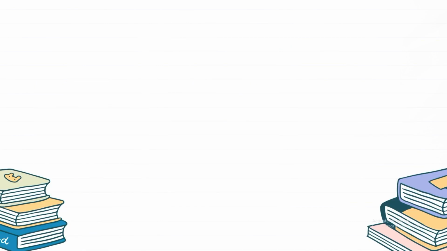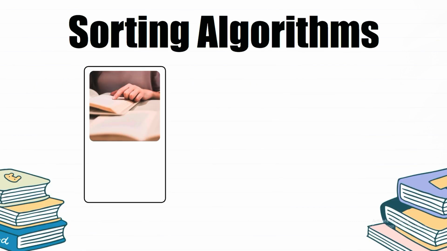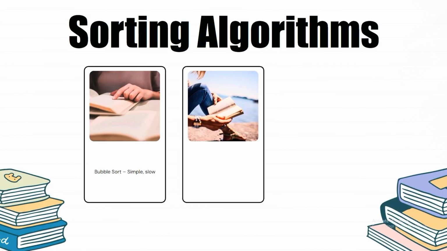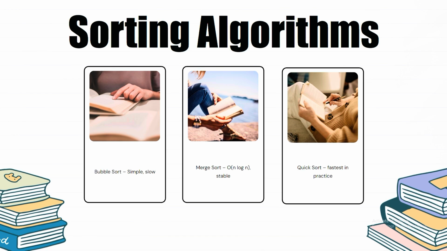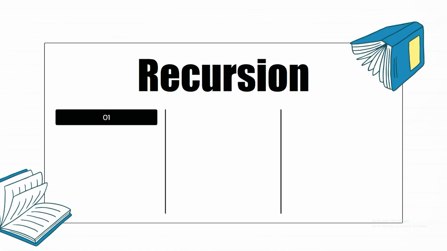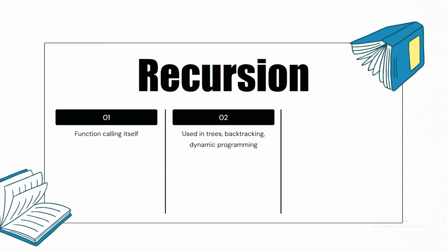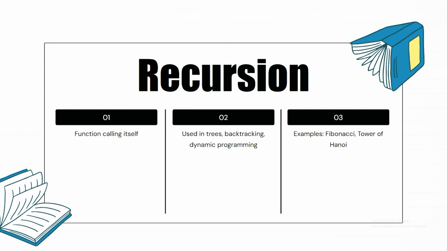Sorting. The art of arranging data. Bubble sort, simple but slow. Merge sort, stable, reliable, and O of n log n. Quick sort, incredibly fast in practice. Sorting unlocks better performance in many other algorithms. Recursion, a function that calls itself. It mirrors natural problem breakdown, used in tree traversal, backtracking, and dynamic programming. Think Fibonacci or the Tower of Hanoi.